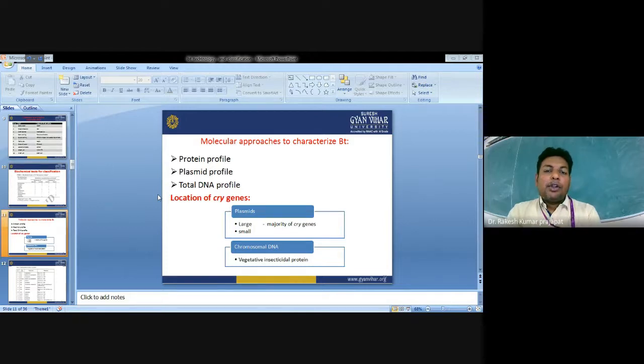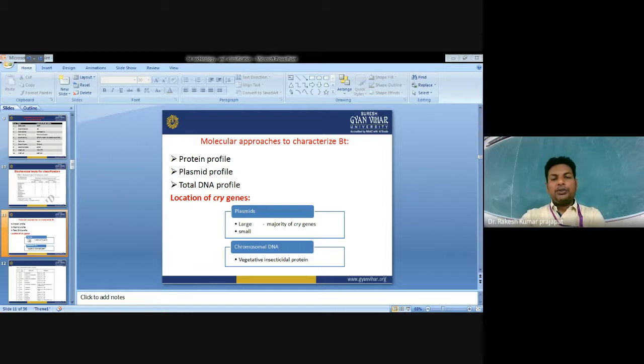Now we talk about the molecular approach, how we can characterize these proteins. There are certain molecular approaches to characterize the Bt proteins, like protein profiling, plasmid profiling, and total DNA profiling. For protein profiling, first we isolate the protein from the different bacteria.